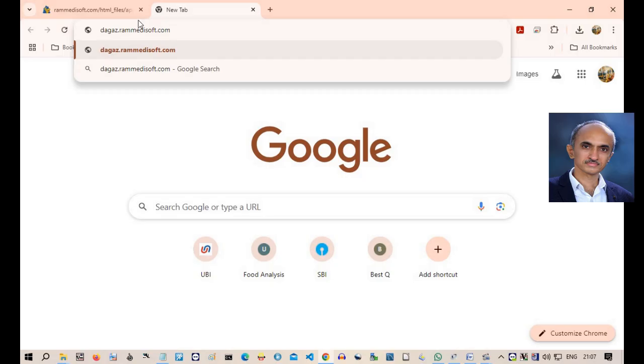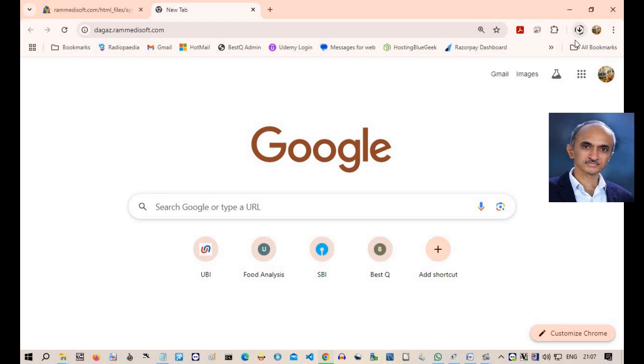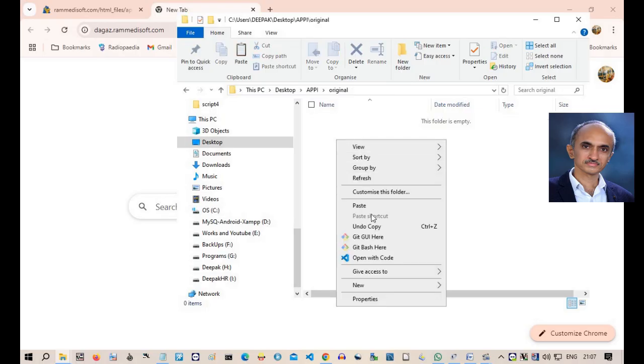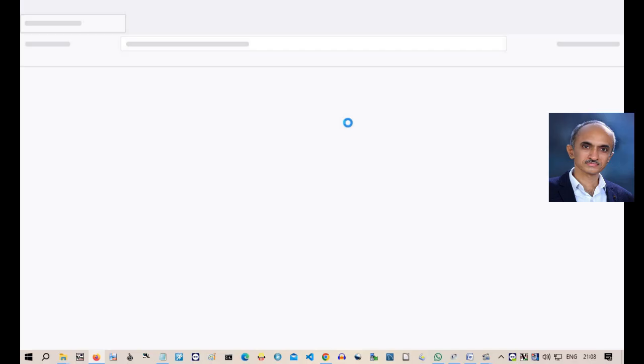I will show you another and an easier method to download 26-page Gazette. Let me type the shortcut URL dagaz.rammedisoft.com. That downloads the 26-page PDF file of Gazette 2024. Move the downloaded file from Windows Downloads folder to Original folder.